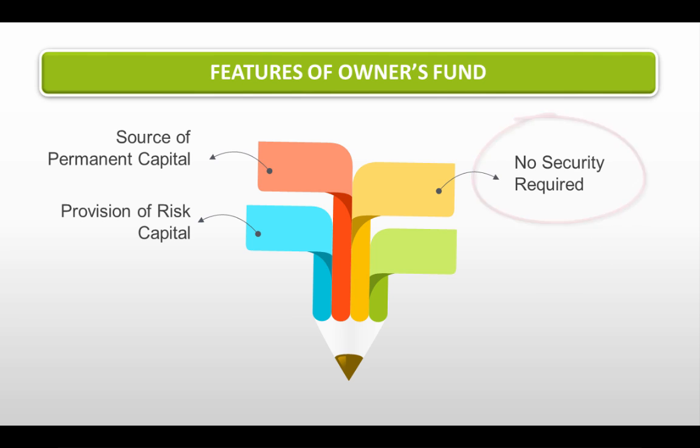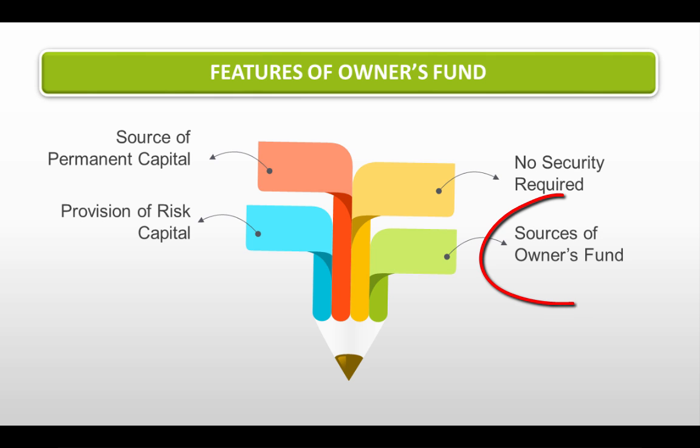The owner's fund is also known as the risk capital of the business, as the return on this capital depends upon the rate of earning of the company. In case the company is incurring loss, then it is not compulsory to pay any return on owner's fund. The return on owner's fund varies with the profit earning of the company. That is why it is called risk capital. Sources of owner's fund: it comprises share capital and retained earnings, that is accumulated profit. So these are the features of the owner's fund.